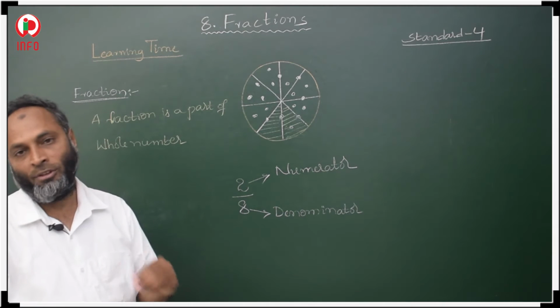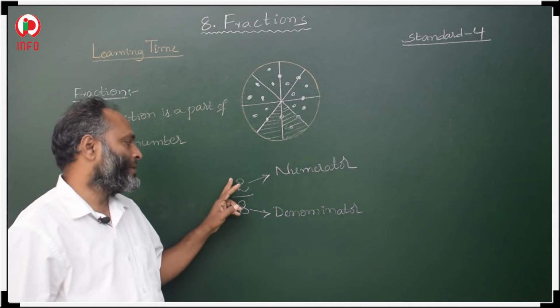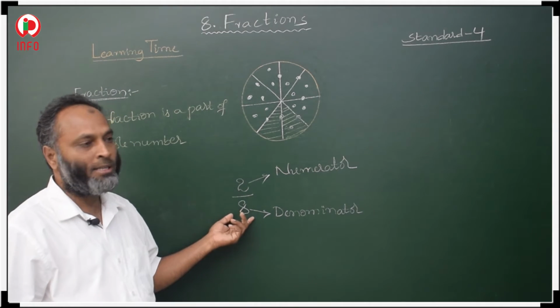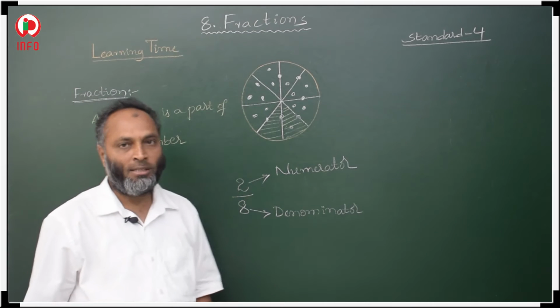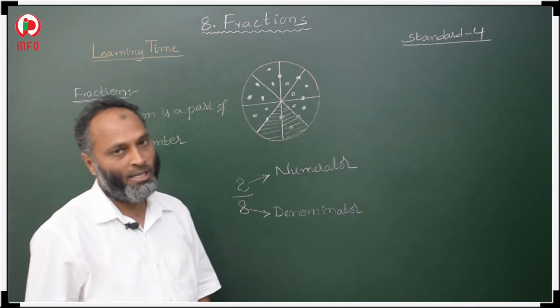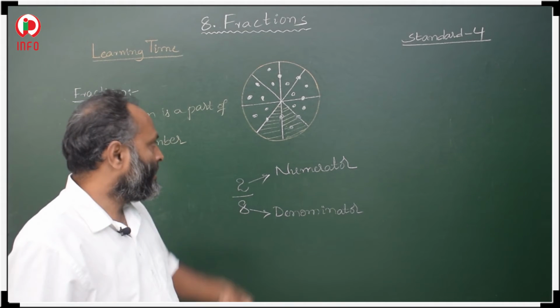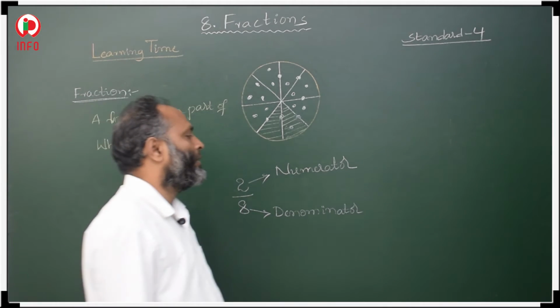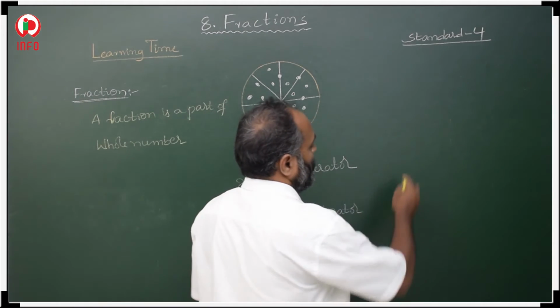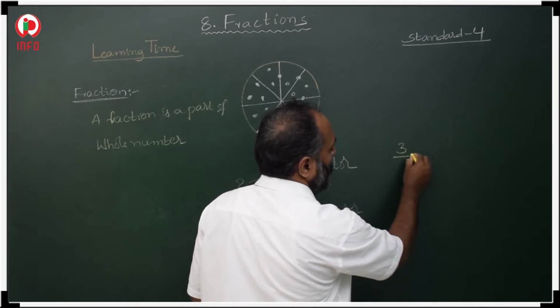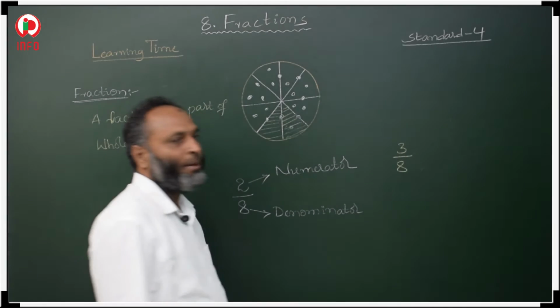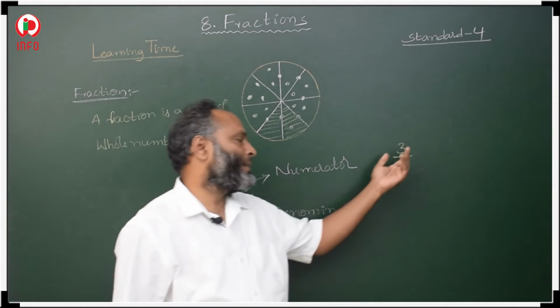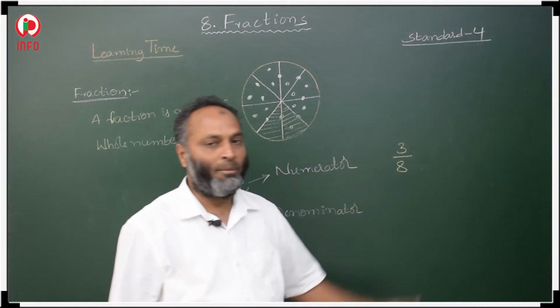Suppose you ate 2 parts, then how to represent 2 by 8? In total 8 parts, you ate 2 parts. So it represents 2 by 8. Suppose in these 8 parts you ate 3 parts, then how to represent it? We have to represent it like this, 3 by 8. So 3 by 8 means you ate these 3 parts out of these 8 parts.